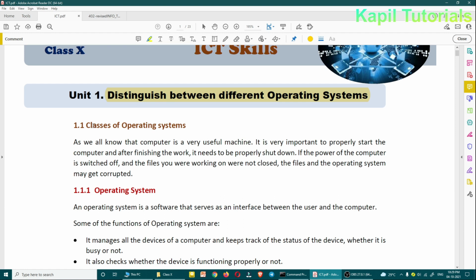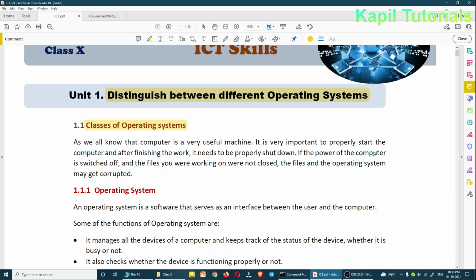So just coming to the classes of operating system. As we all know, the computer is a very useful machine. Nowadays for each and every work we use a computer. Even our mobile is also a computer. It is very important to properly start the computer, and after finishing the work, it needs to be properly shut down, because if you don't, it can corrupt the operating system.